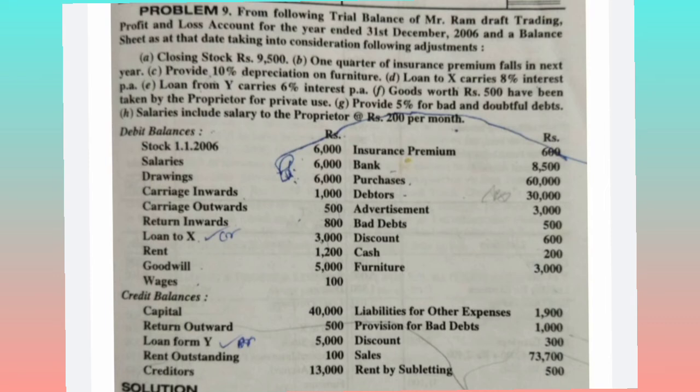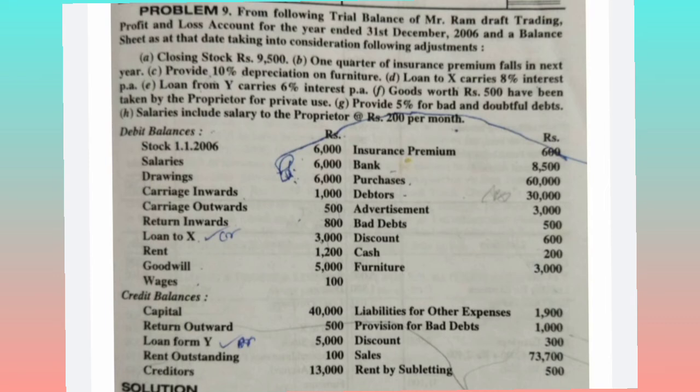One quarter means 3 months. Generally quarter means 3 months. So one quarter of insurance premium falls in the next year, means the next year's expenditure we are paying today itself. The future expenditure we are paying today itself. So it is an advance expense we are paying. It is nothing but prepaid expenditure. So what we will do, the prepaid expenditure we will deduct from the insurance amount on the debit side of the P&L account, and we will take this to the asset side of the balance sheet.